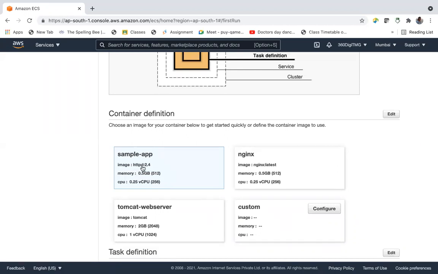We already know what the HTTPD service is. It's the same HTTPD service, a kind of server application. If you want to load graphics, you can use NGINX. And we also have Tomcat. Tomcat is also a web server. Let us go and use this sample app.